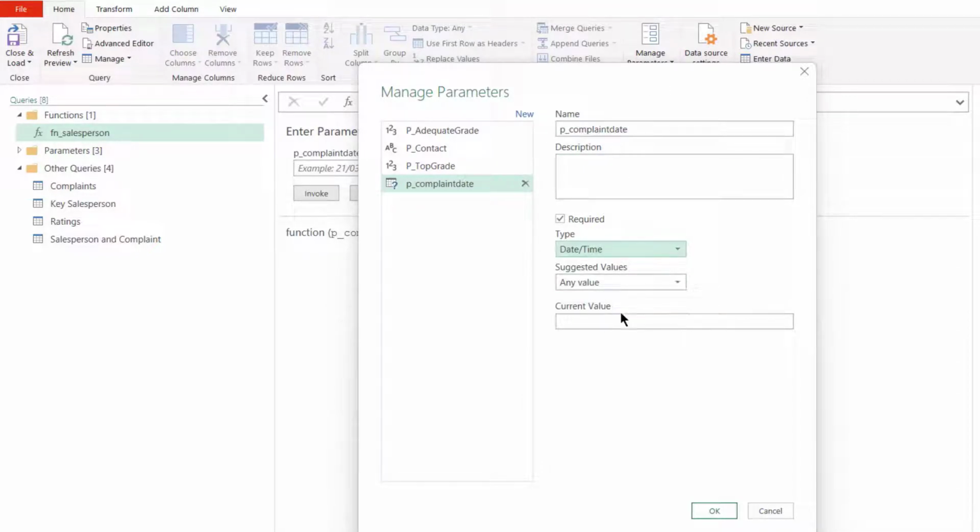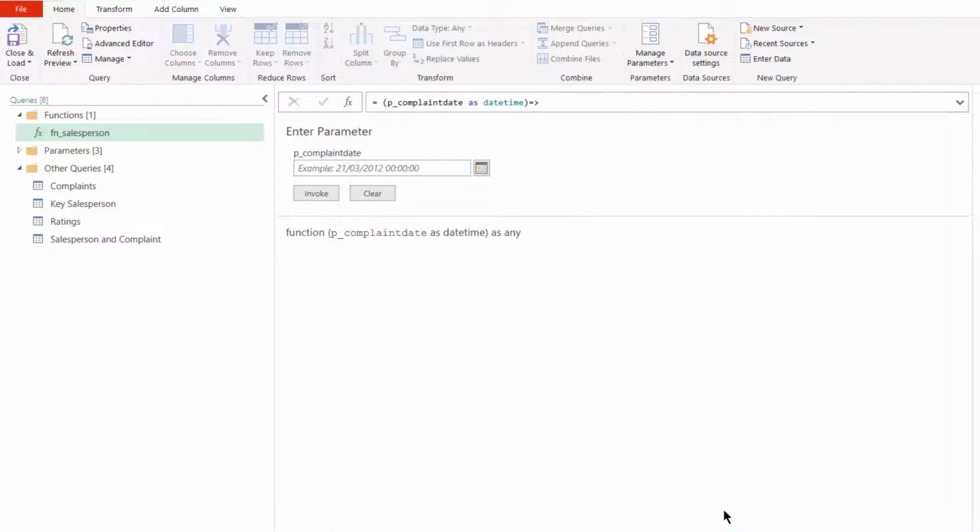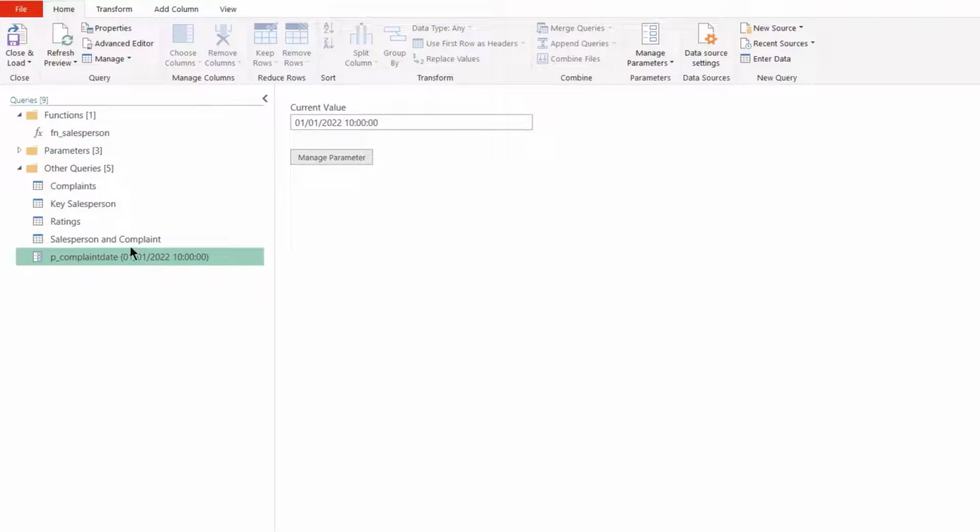And then we're not going to suggest any values, but we're going to just put a current value of any date. So let's just do 01/22 and just a random time. There we go, it's accepted that. Don't worry when it comes up with warnings because it hasn't got the correct format yet. As soon as you've got the whole thing in, it's fine. So click OK. And we've created a parameter now.